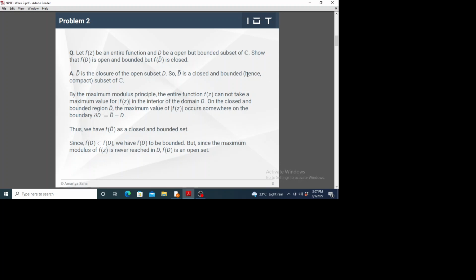Here is another terminology: if a subset is closed and bounded, it is called a compact subset. So D bar is a closed and bounded subset of the whole complex plane.